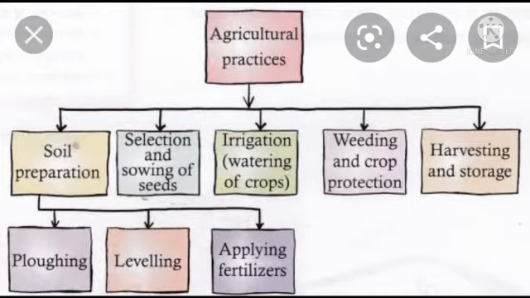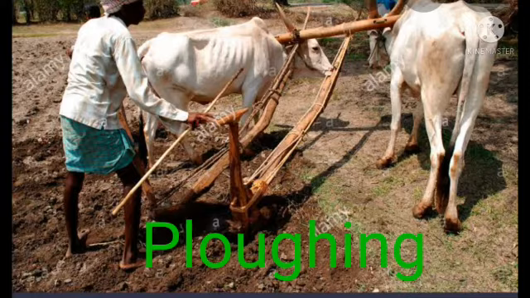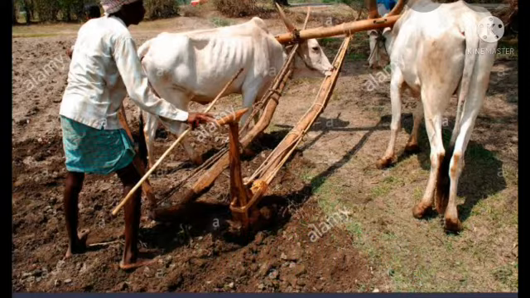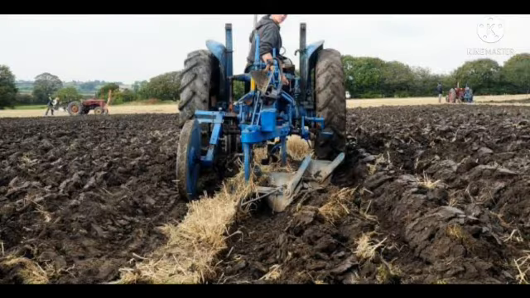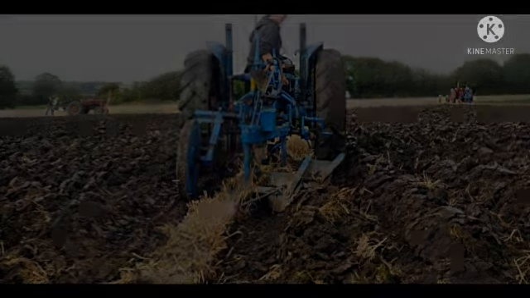First of all we are going to discuss soil preparation, in which we start with plowing. The process of loosening and turning the soil is called plowing or tilling, and this process is important for the following reasons. That's why plowing is the first step of soil preparation for farmers. Let's see its benefits.